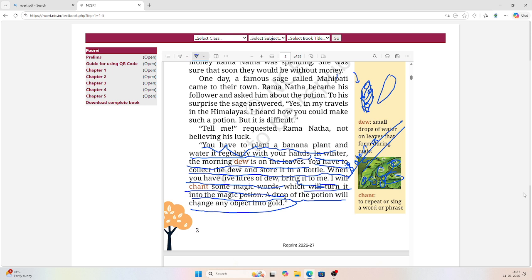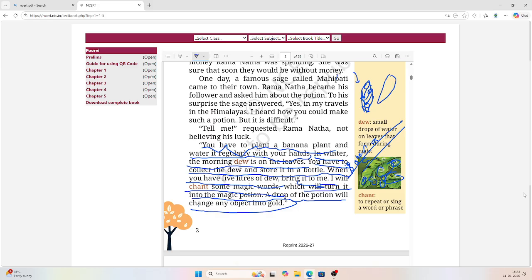When you will have 5 liters of dew, for the 5 liters it will take like 2-3 years. Then what do you have to do? Bring it to me. I will chant some magic words, which will turn it into the magic potion.